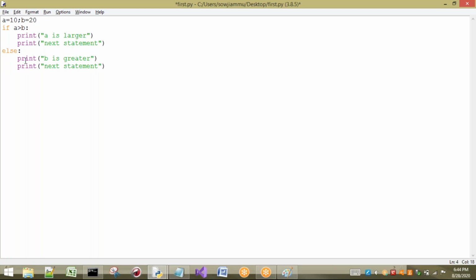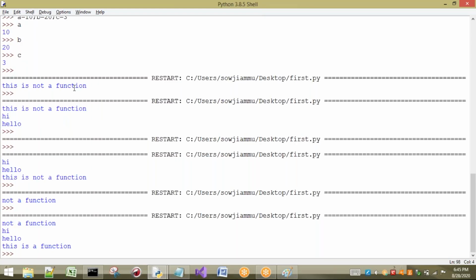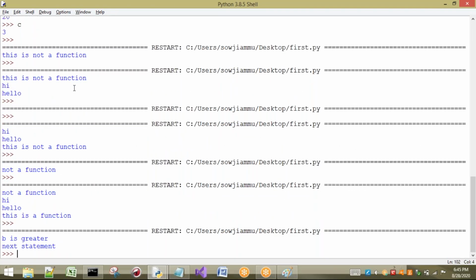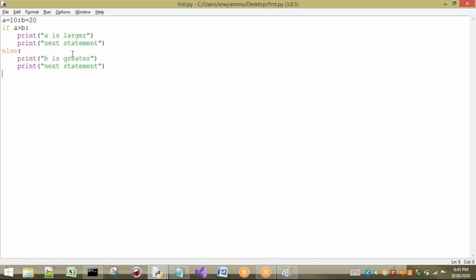So these two lines belong to else, because under this statement we are having these two. So if I execute this one, what will be the output? B is greater, so the output will be "B is greater." And it will print what? The next statement, because under else we are having this one.